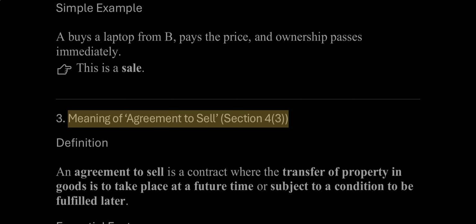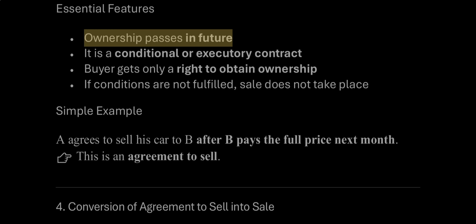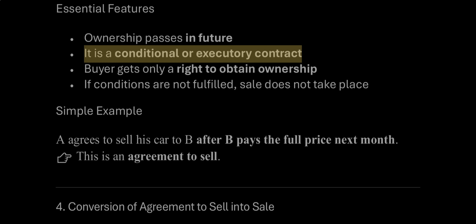3. Meaning of agreement to sell, Section 4(3). Definition: An agreement to sell is a contract where the transfer of property in goods is to take place at a future time or subject to a condition to be fulfilled later. Essential features: Ownership passes in future. It is a conditional or executory contract.